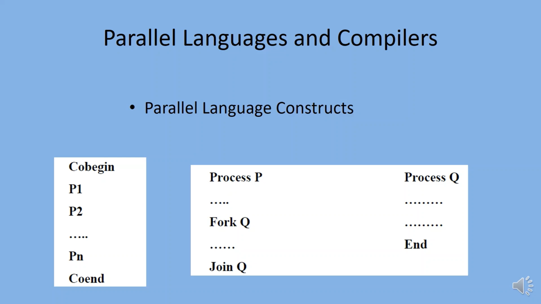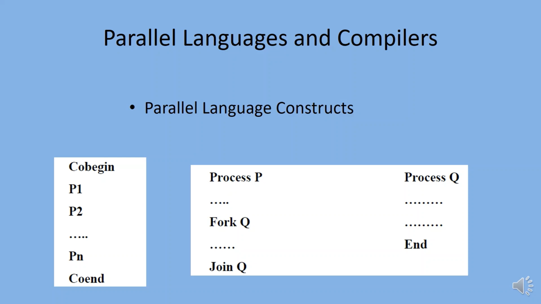Synchronizations among concurrent processes created within the pair are implied. Formally, the command co-begin and co-end, shown in the diagram, causes the processes P1, P2 up to Pn to start simultaneously and to proceed concurrently until they have all ended. The command para-begin, para-end has equivalent meaning.